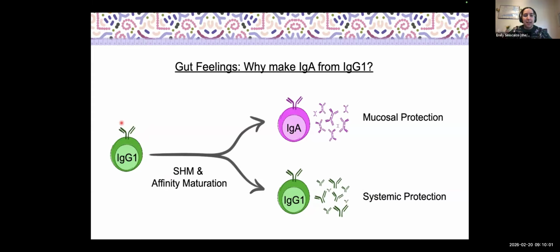And so by mutating and affinity maturing the IgG1 B cell in the germinal center, you then free that response to be able to modularly affect the effector function of those antibodies just by swapping out the constant region after you've already set the variable region. So this allows for antibodies that have the same antigen binding to both provide mucosal protection and systemic protection at different sites.